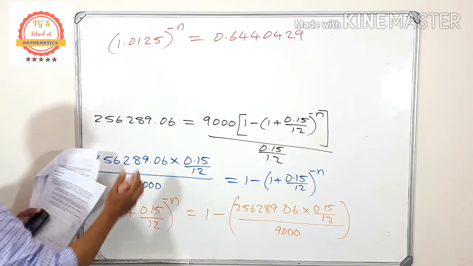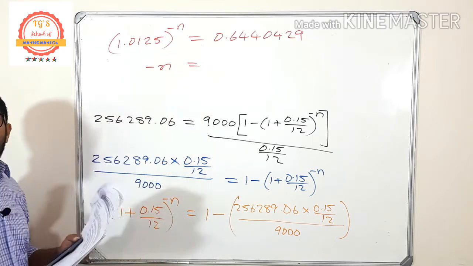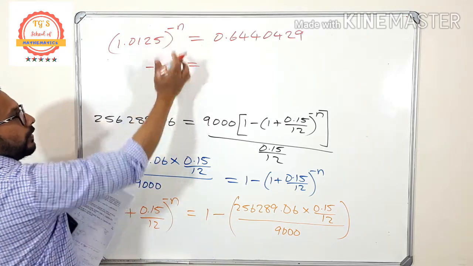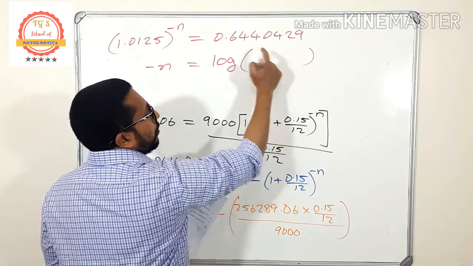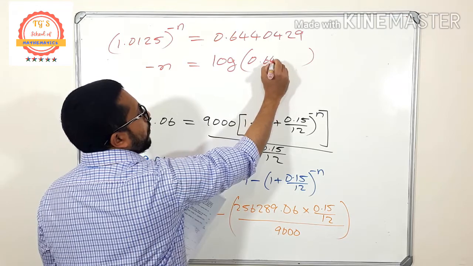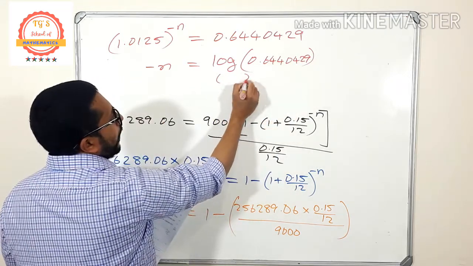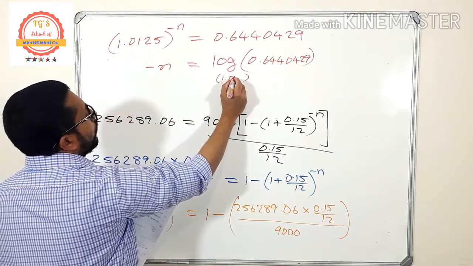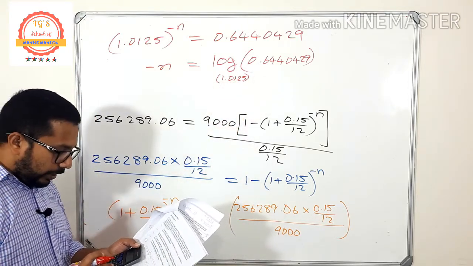Okay, so from here what is n? How can you find minus n? Now in your class, I hope you studied the logarithm. I want to find minus n. So minus n is equal to log of this one, the answer. That means 0.6440429. Then what is the base? Base is this one, 1.0125. So take your calculator, try to find the answer of that one.